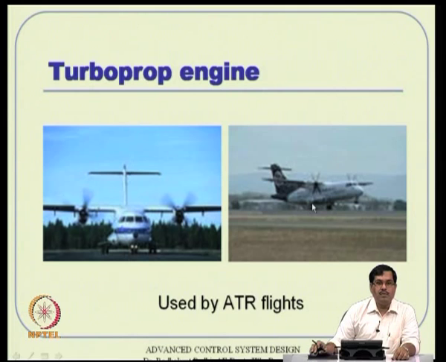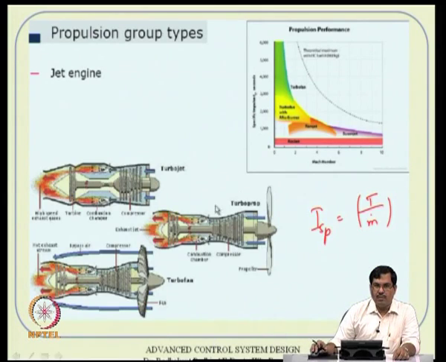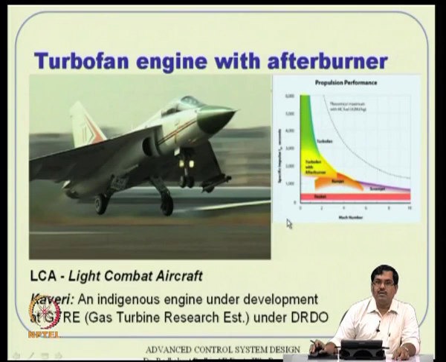This is, I think many of you have seen this in airports, and probably many of you have flown also. Turbofan engines are typically used in big commercial aircraft. And turbofan engines, remember, are very less noisy, because the entire rotational mechanism also goes inside the casing. So they are both efficient as well as less noisy. That is why these are used in big commercial aircraft. For example, the A380 uses that.